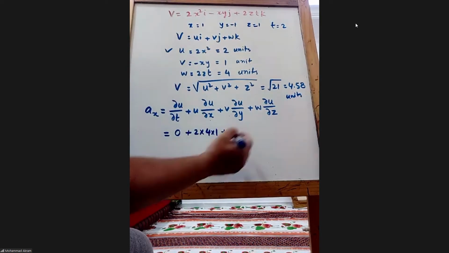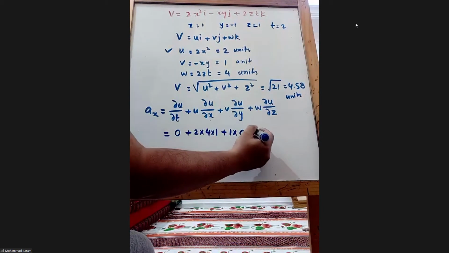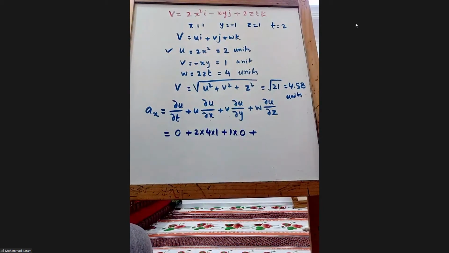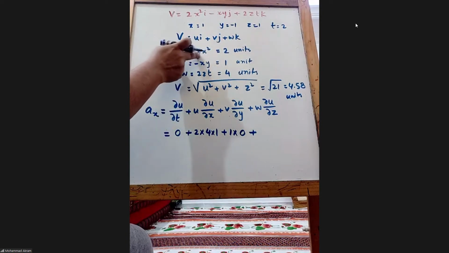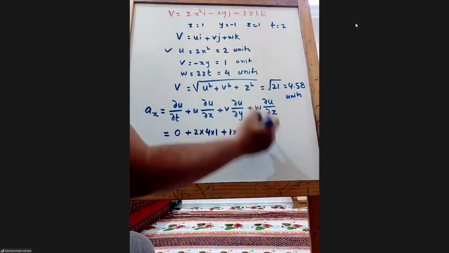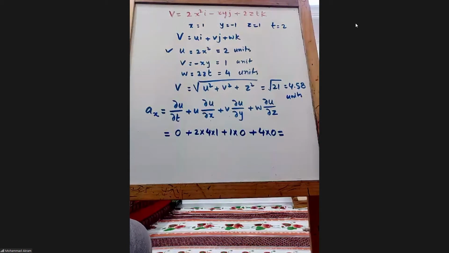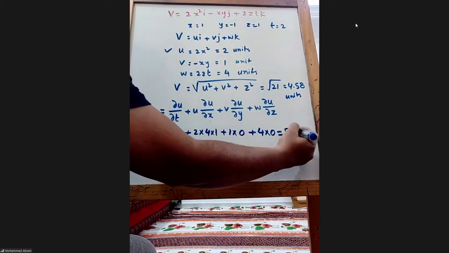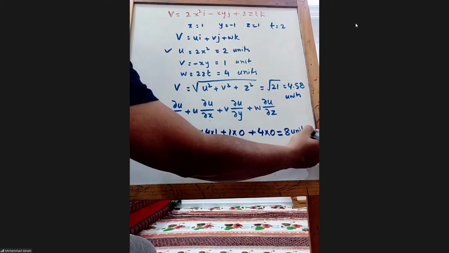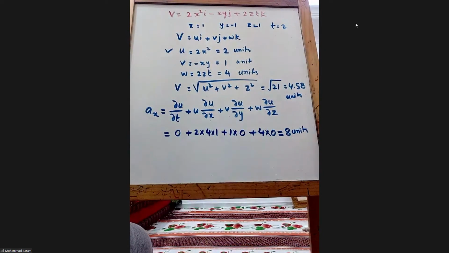So the derivative will be 0. Plus, again, u is independent of z. There is no z, so the derivative will be 0. So 4 into 0. So what it is coming out to be is 8. Is this clear?